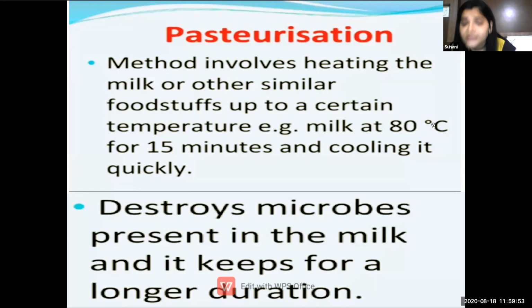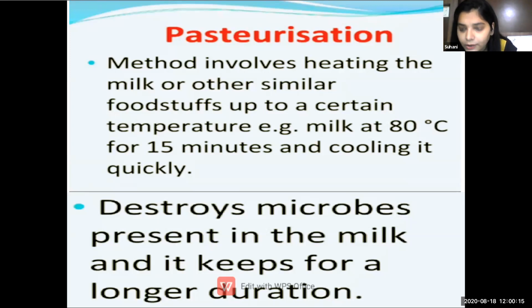So in that process, the milk should not get spoiled. That's why the milk is boiled at a very high degree, at 80 degrees Celsius. Understood, students? What is pasteurization? अभी समझ में आया? So when you see pasteurized milk next time, you will be able to know what is the meaning of pasteurization. Okay, students?